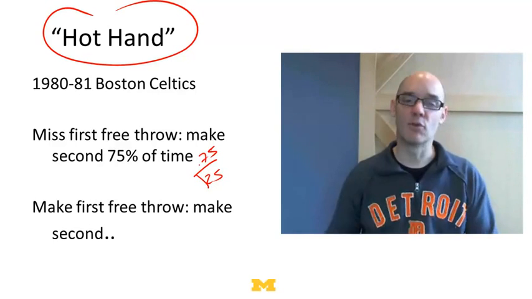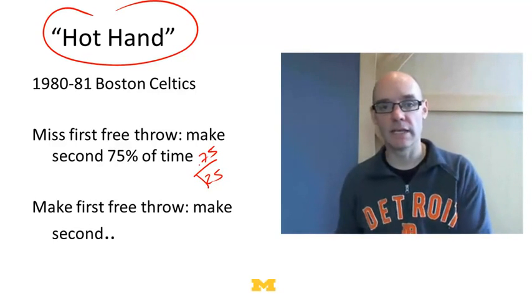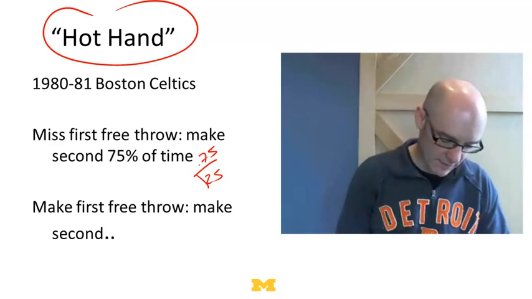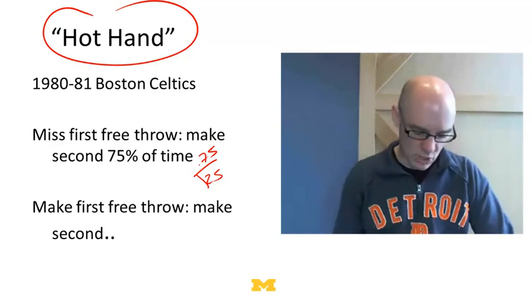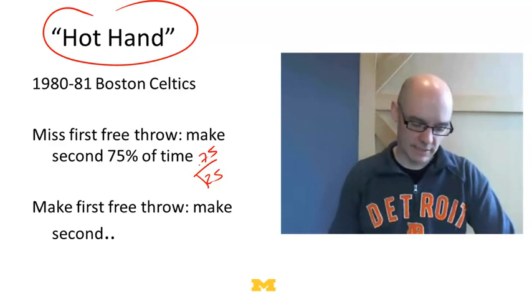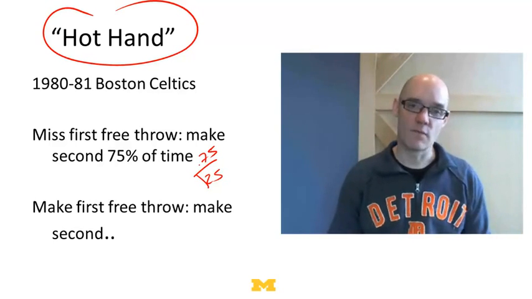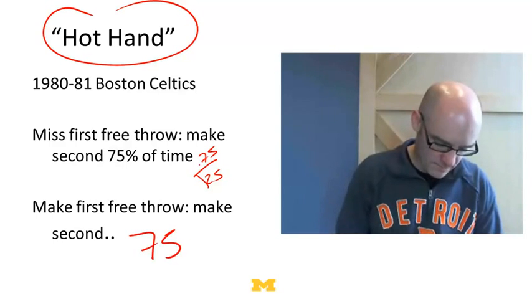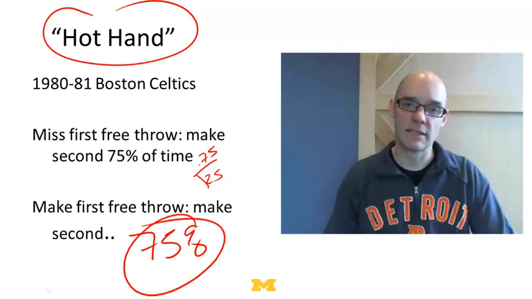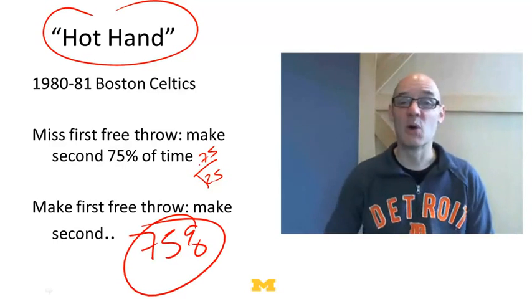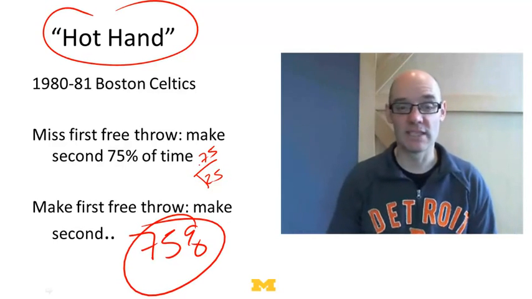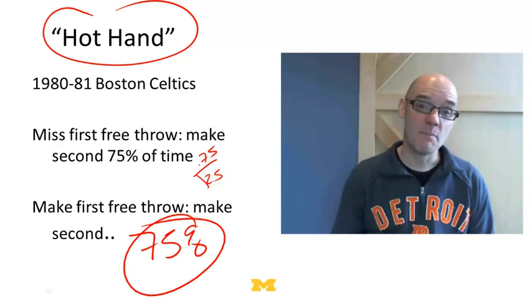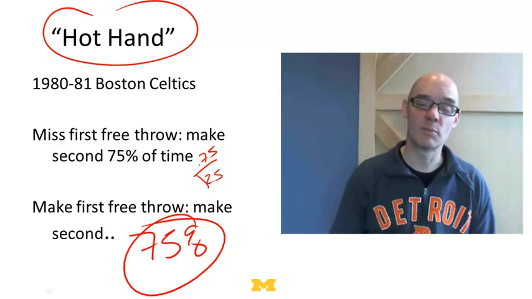If people really did get hot, if there really were hot hands, you'd expect that after you miss a free throw, you're less likely to make the next one than after you made a free throw. Well, they looked at an entire season's worth of data, and they found that if you miss your first free throw, you make the second one 75% of the time. But if you make your first free throw, so you're feeling it, you make the second free throw 75% of the time. So here's the point. We may think there are all sorts of hot streaks and hot hands out there, but if you actually look at the data, many of them turn out to be just simple random walks.